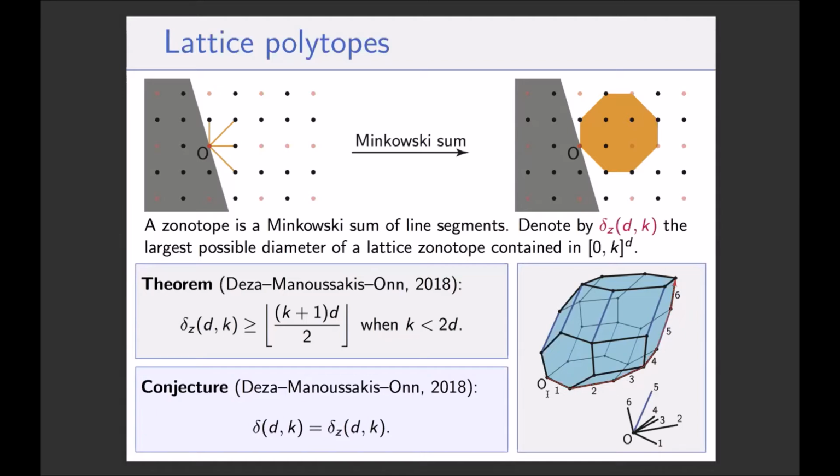Okay, and you can see that if you do that, you start from the origin and you end up at the opposite point of the zonotope, which actually defines the smallest hypercube in which you can put your zonotope. So you have 2 properties. The first one is that the diameter of the zonotope is the number of generators. And the second one is that the smallest hypercube in which you can put your zonotope, up to translation, is also the largest coordinate of the sum of the generators.